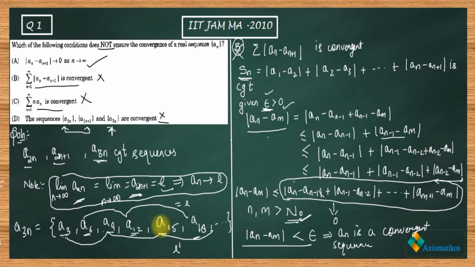So do you think that this A3n sequence will converge then? No, it will not converge, because if it is convergent then it will have a unique limit point. So you are getting two limit points over here. That will force L to be L dash. You got my point? So finally I have proved that L is equal to L dash.